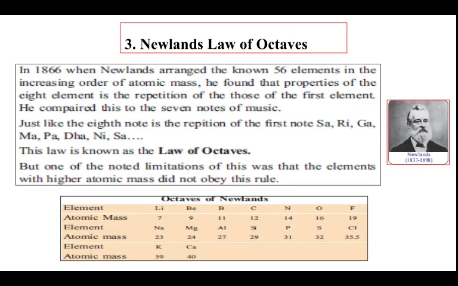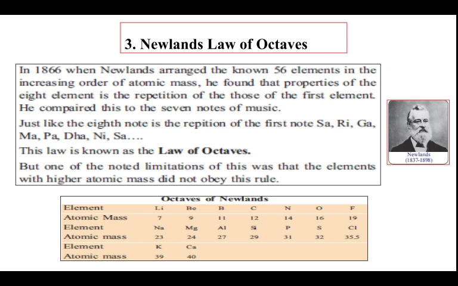Next is Newland's law of octaves. In 1866, when Newland arranged the known 56 elements in the increasing order of atomic mass, he found that the properties of every 8th element are a repetition of those of the first element. He compared this to the 7 notes of music.